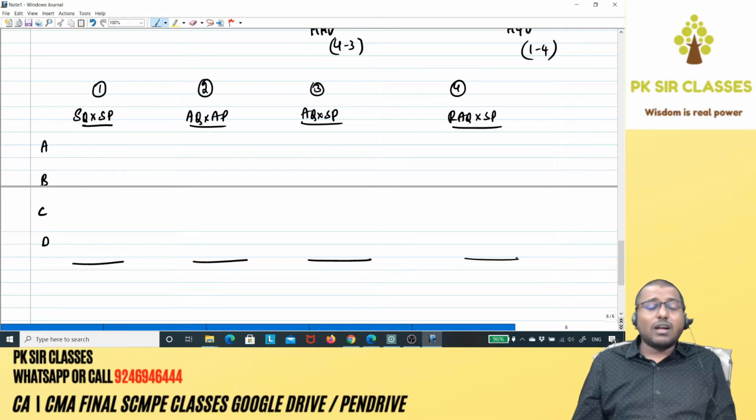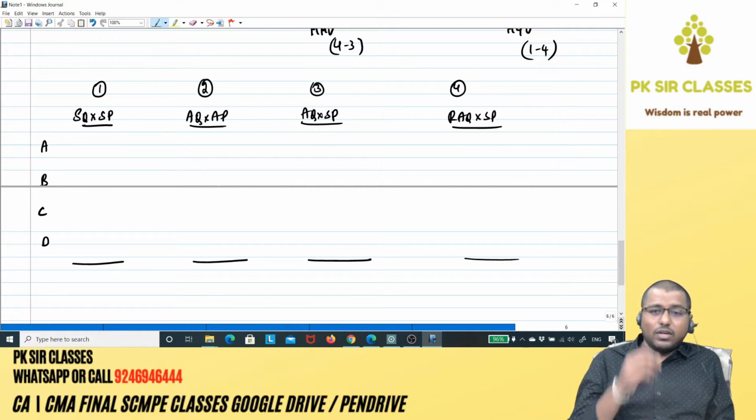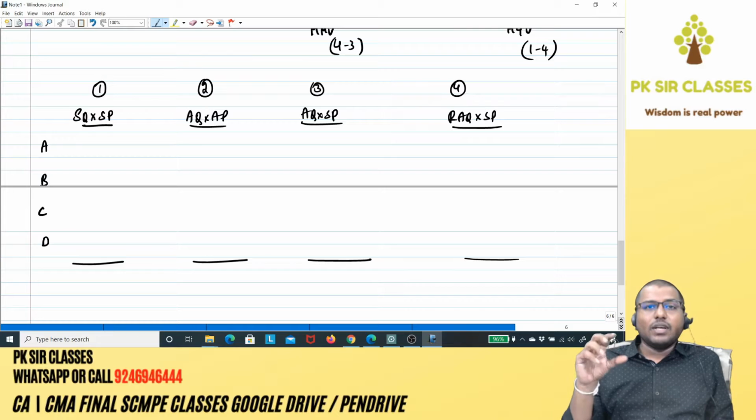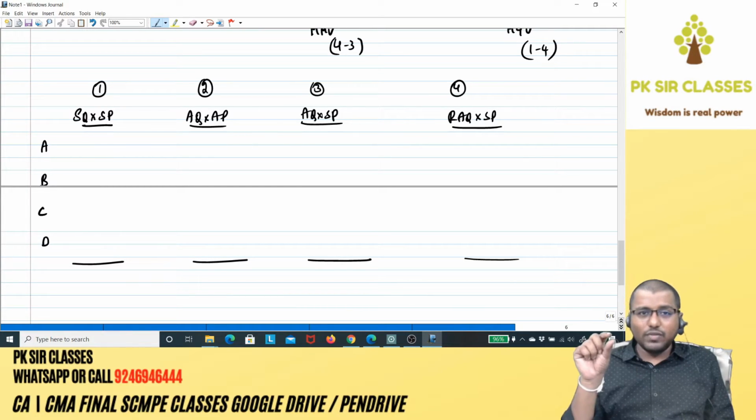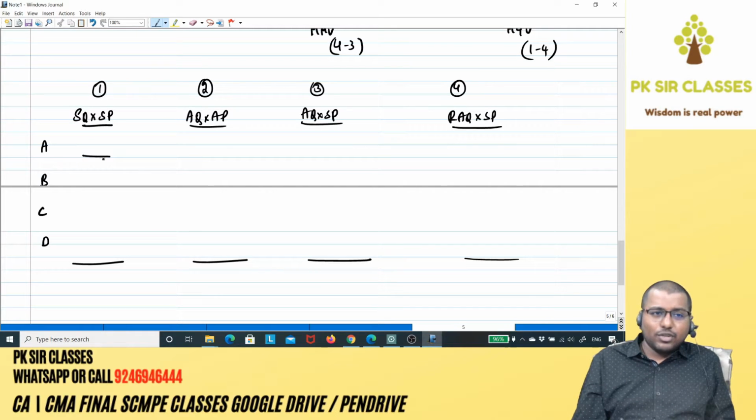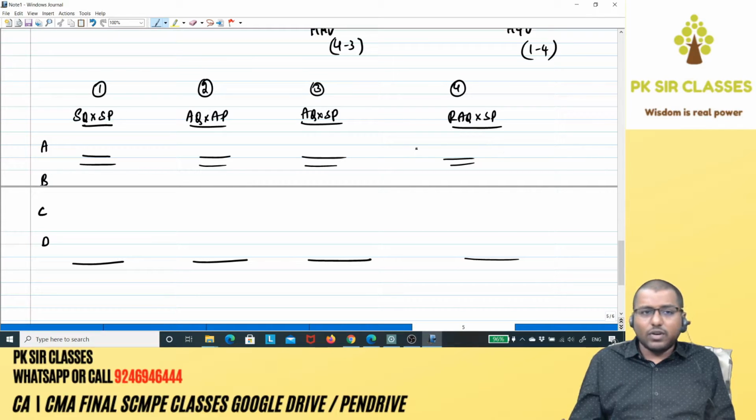Again, in this question, he is not asking you to calculate all these variances for individual raw materials. He's asking you to calculate material variances. So therefore, what I'm going to do is total up everything for all the 4 raw materials, and then calculate a single variance, putting together all the raw materials. If he has asked you to calculate individual variances, similar to the last sum which I've told you, then for A separately you should do a subtotal and find out all the variances for raw material A. Then B separately you should do a subtotal.